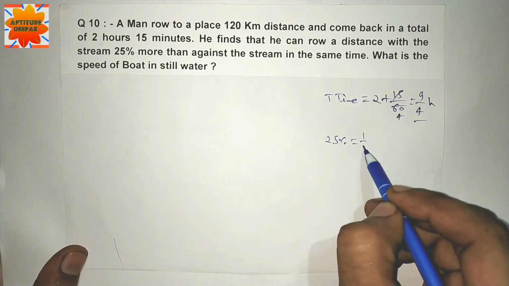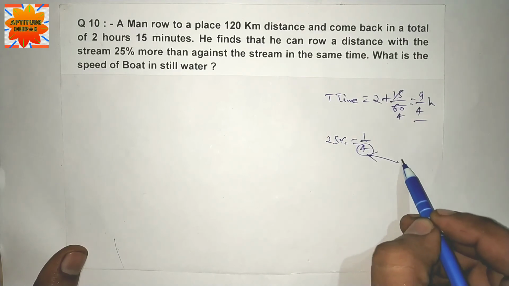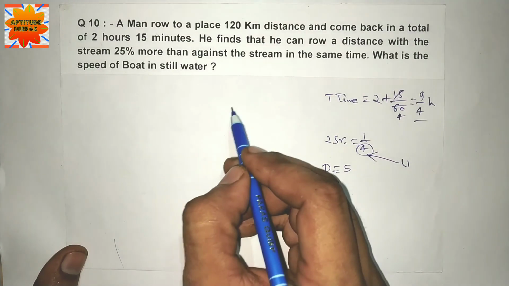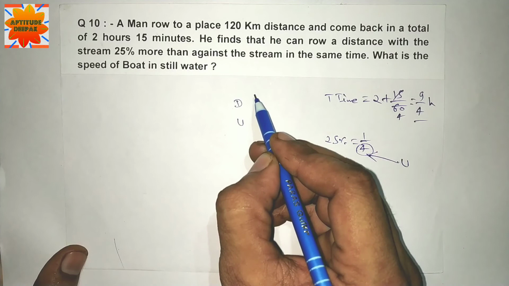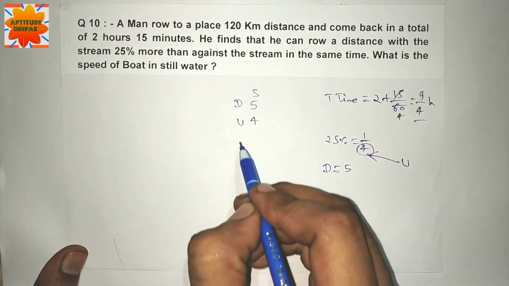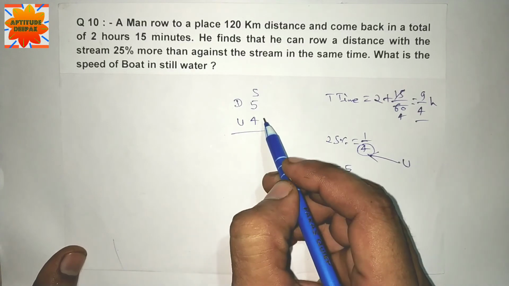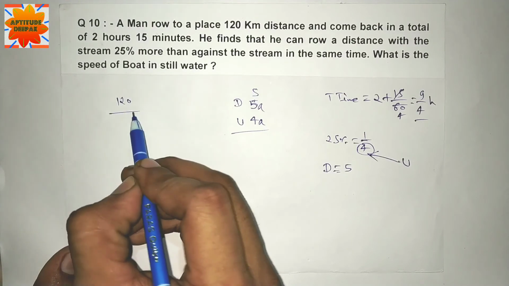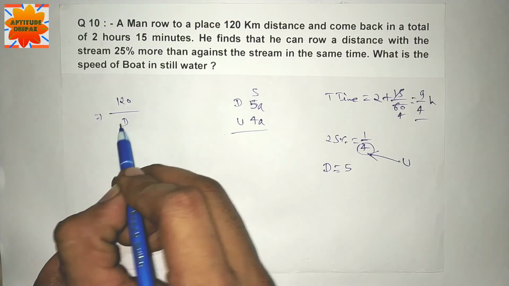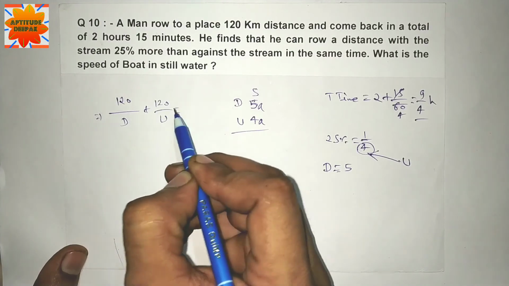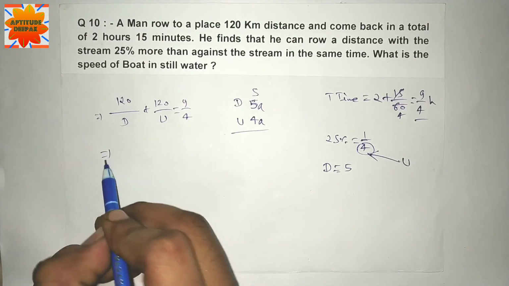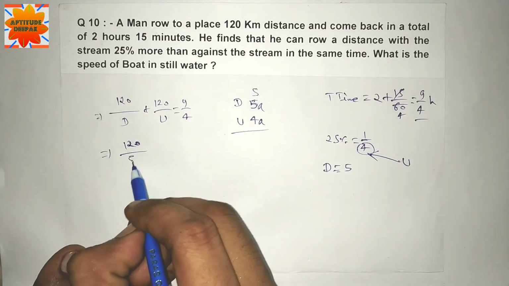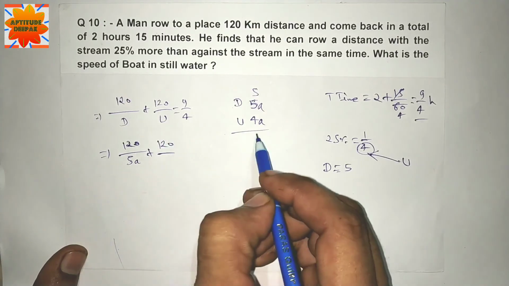25% is equal to 1 by 4. This is the upstream speed and downstream speed is 4 plus 1, 5. Downstream and upstream speed is 5 and 4. This is not the actual value. Represent करेंगे a constant value. 120 km in downstream and 120 km in upstream. Total time 9 by 4. Downstream 5a. Upstream 4a.